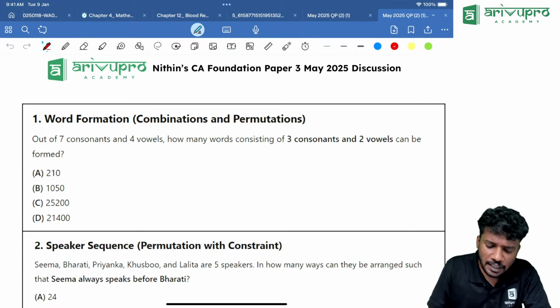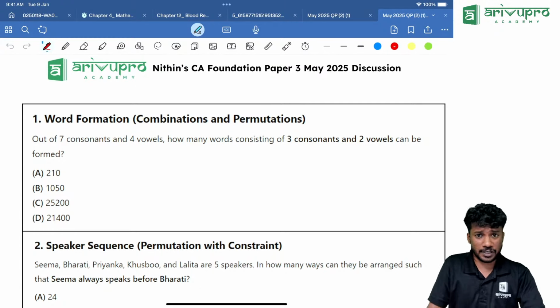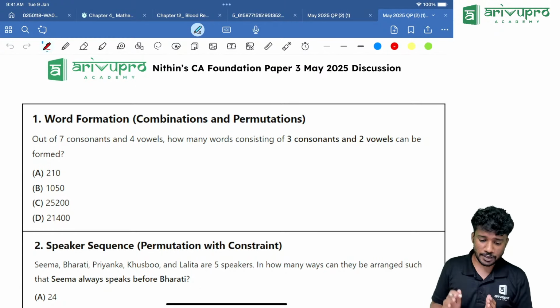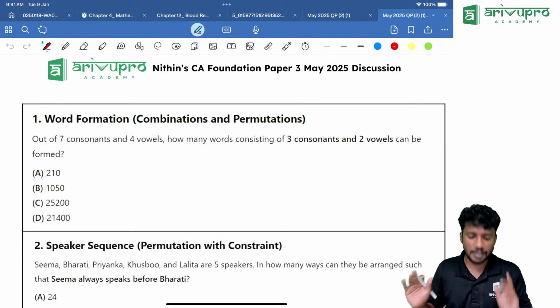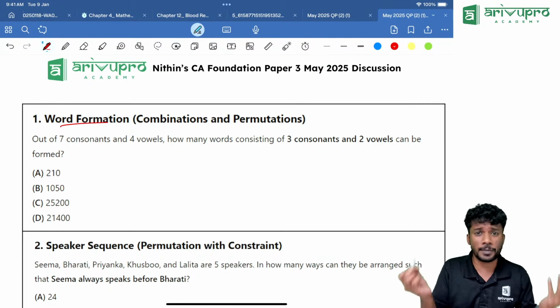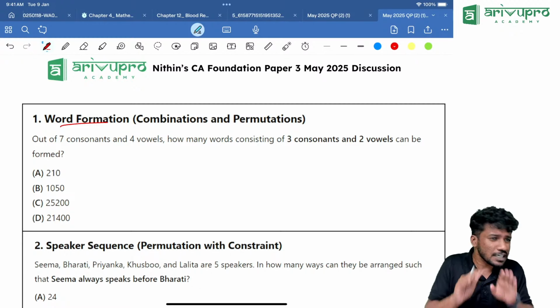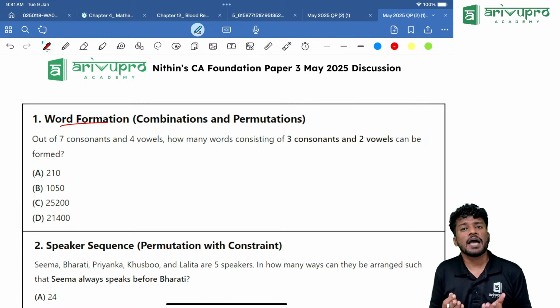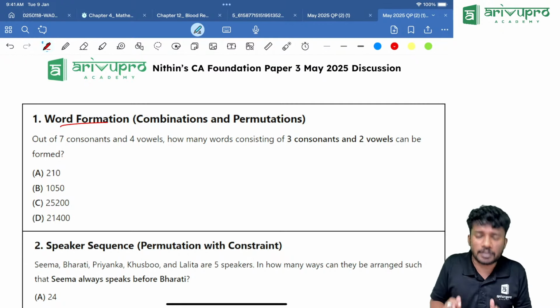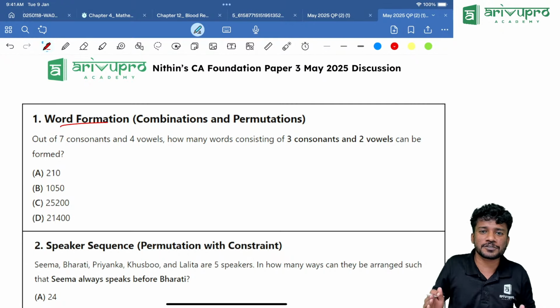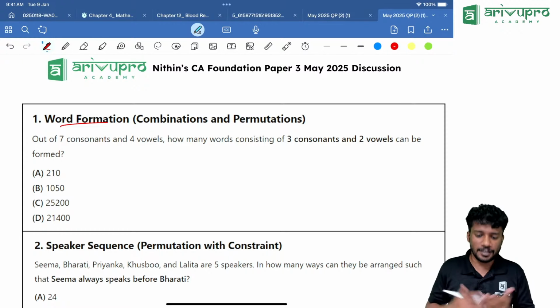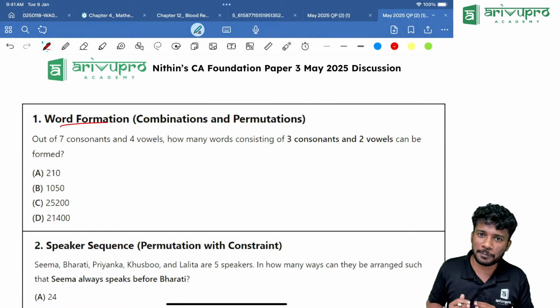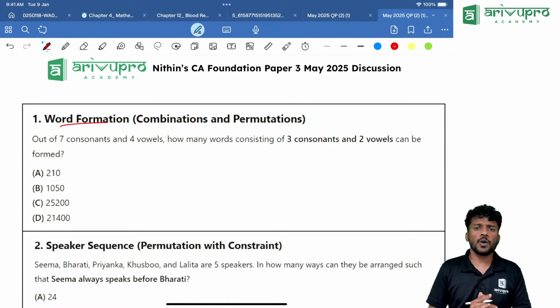Yes, we'll start the first question. Actually, I have taken the questions and made them into different sets, like for example a word formation based problem. Likewise, I have split the questions so that you will get better clarity. After our entire solution is done, I'll attach the paper in our description so that you can download it and use it for your reference.